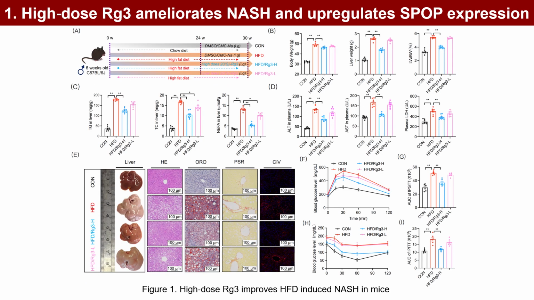A NASH mouse model was established by feeding mice a high-fat diet for 24 weeks. High-dose RG3 reduced body weight and liver-to-body ratio, improved dyslipidemia and liver injury, alleviated hepatocellular lesions and fibrosis, suppressed pro-inflammatory cytokines, and enhanced glucose tolerance and insulin sensitivity. Subsequent mechanistic studies used this high-dose RG3, hereafter RG3.